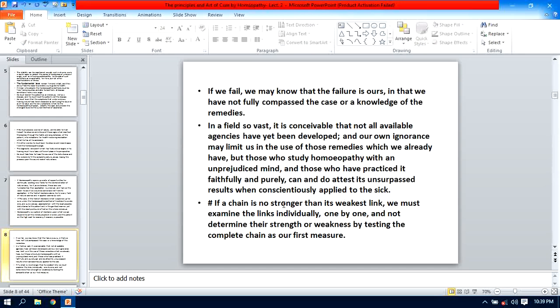If a chain is not stronger than its weakest link, and the weakest link is there, we must examine the links individually, one by one.